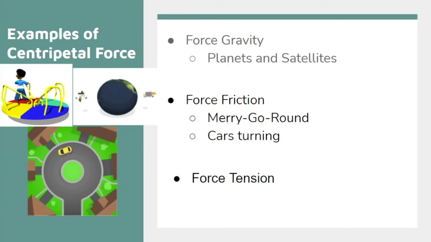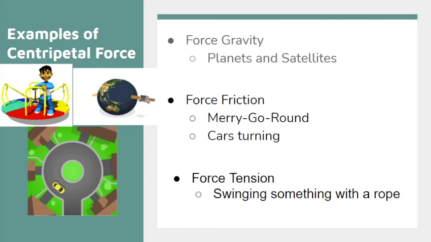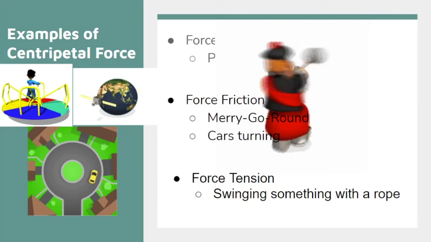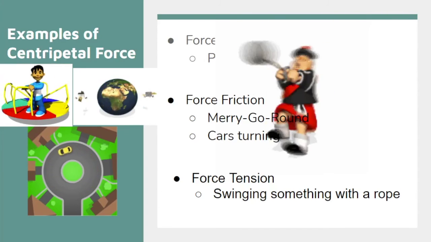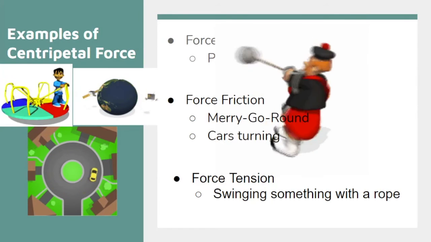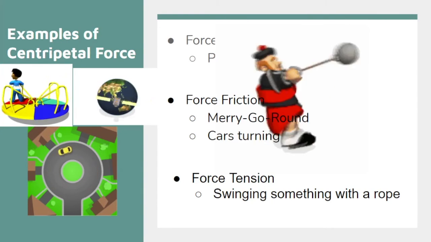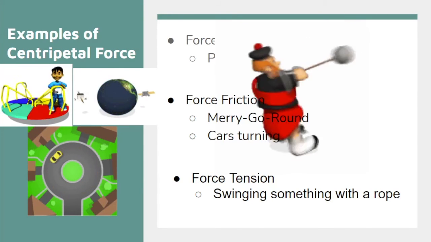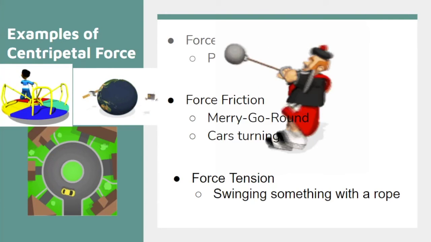The next force I want to talk about is tension, and an example of that could be swinging something with a rope above your head. In this instance, we have a guy swinging a weight around. All right, the centripetal force, or the force that is pointed towards the center that is preventing this mass from flying off, is force tension. Because if we were to cut that string, this weight would just go flying off. And again, it would go flying off tangent to its orbit when it was cut.